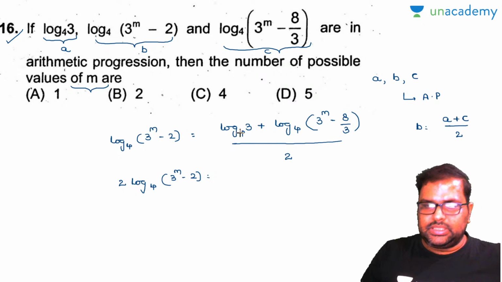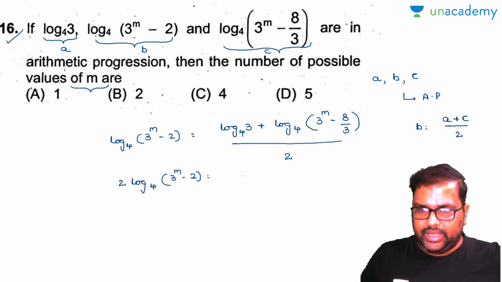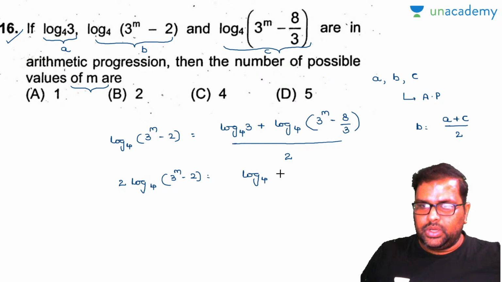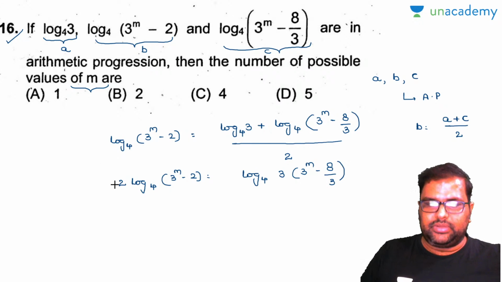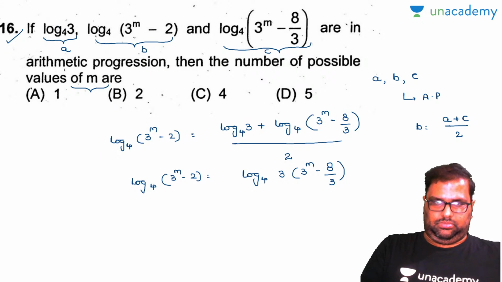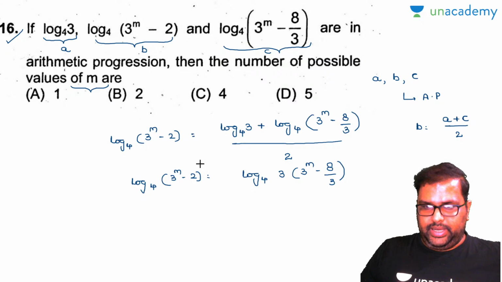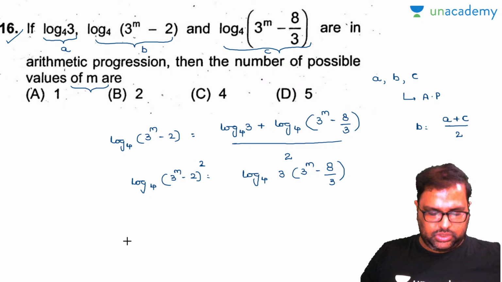Now this is in the format of log m plus log n. I can write down like this, log base 4 of 3 into 3 to the power of m minus 8 by 3. Now when you closely observe, this 2 I can take down like this. So I'll write directly: log base 4 of 3 to the power of m minus 2 whole square.